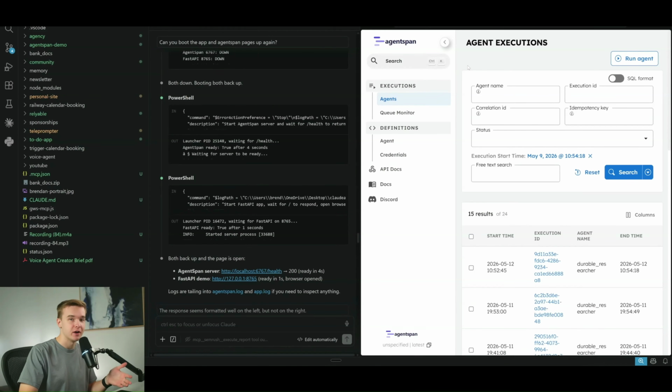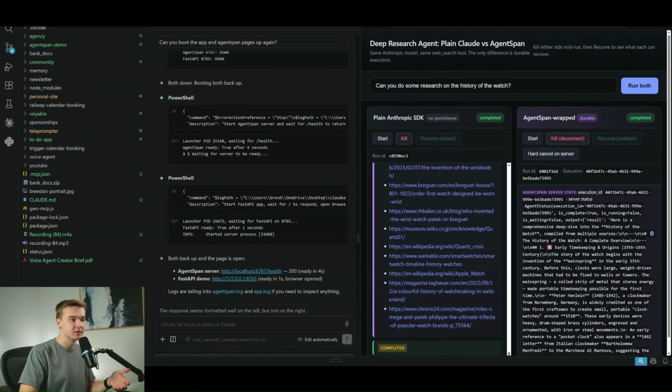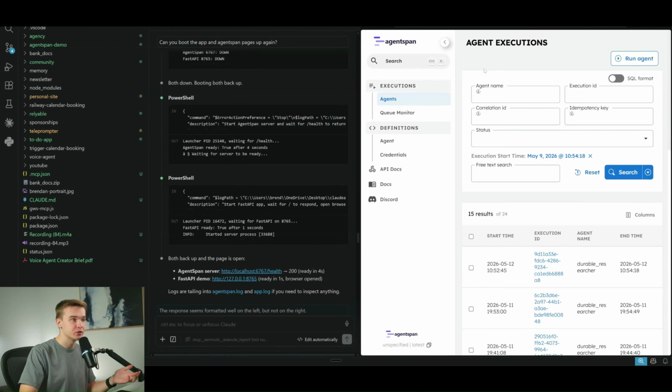But in the real production environment, you would want to go ahead and publish this to, obviously, a proper server, and you would also publish this to a separate server as well. Essentially, what we're looking at here in AgentSpan is that they've got this interface that allows us to look at all of the agents that we're running and all of the executions alongside those agents.